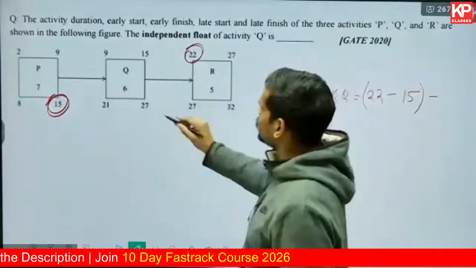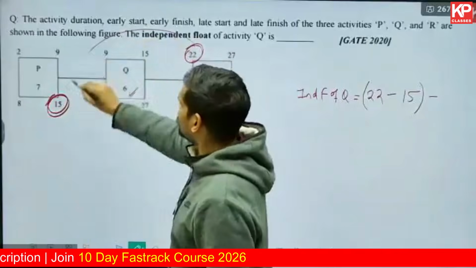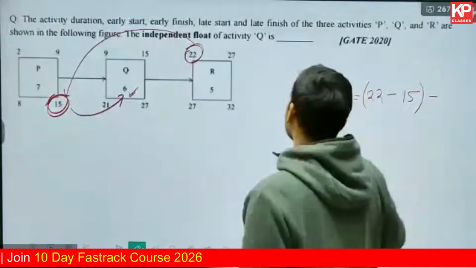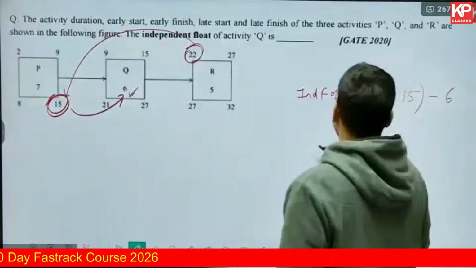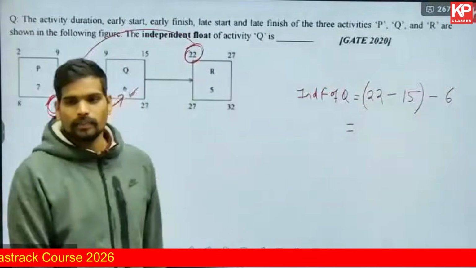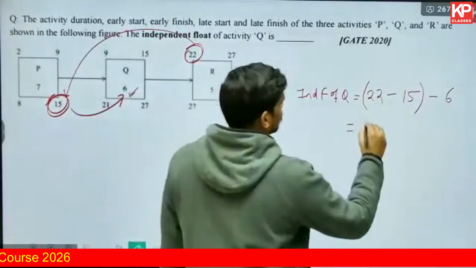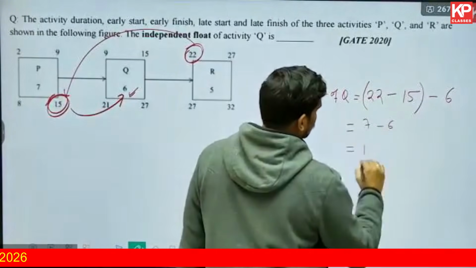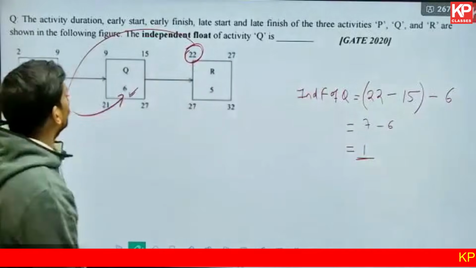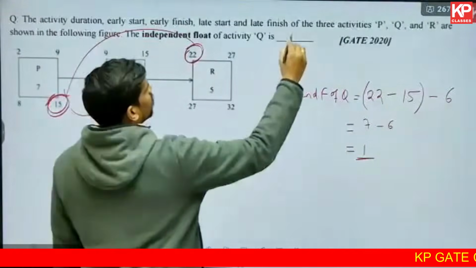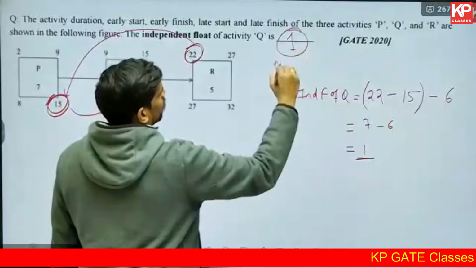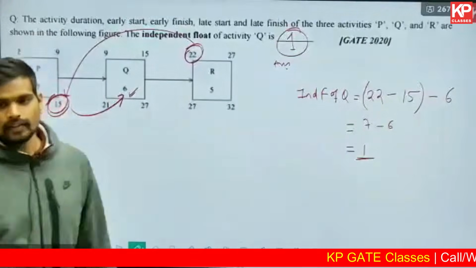From this, you subtract the duration of the given activity. This minus duration of the activity. So 22 minus 15, that will be 7, minus 6. The answer is 1. The independent float for this is 1, that's the answer for this question.